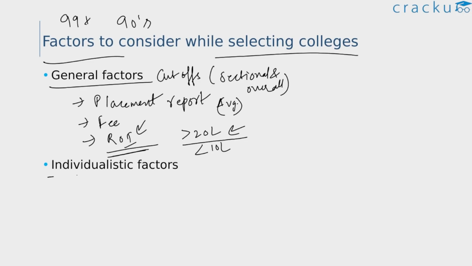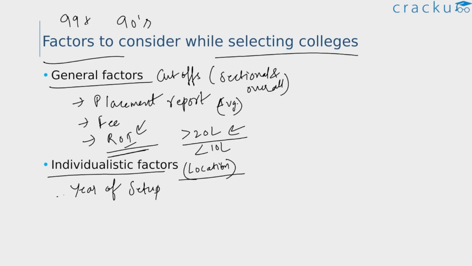And apart from that, certain individual factors that are specific to you or related to a particular college can be location. But again, if you wish to pursue an MBA and if you got into a good college, then location should not be a problem. You should be willing to shift to that location. Another factor related to the college can be the year of setup, that is nothing but the year of establishment.